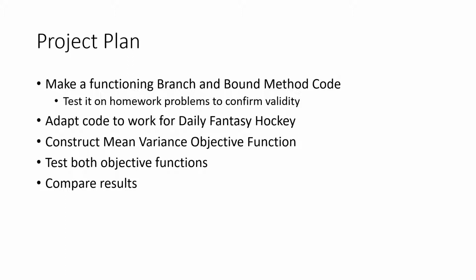And here's a quick summary of my plan. So my first step was to make a functioning branch and bound method code. I was then going to test it on the homework problems to confirm that it works correctly. I was then going to adapt that code to work with Daily Fantasy Hockey League. I was then going to construct my mean variance objective function, and then I was going to test both objective functions and compare their results.